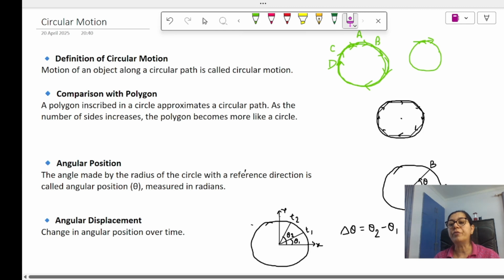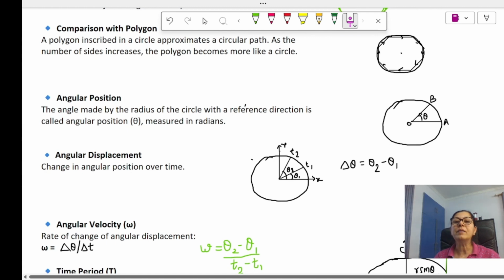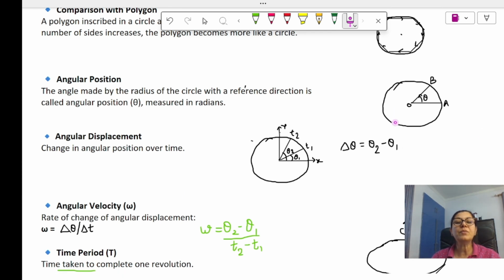Now we'll go further. As we have done linear displacement, we'll do angular displacement also. For that we should know what angular position is. Angular position is given by the angle made by the radius of the circle with a reference direction.